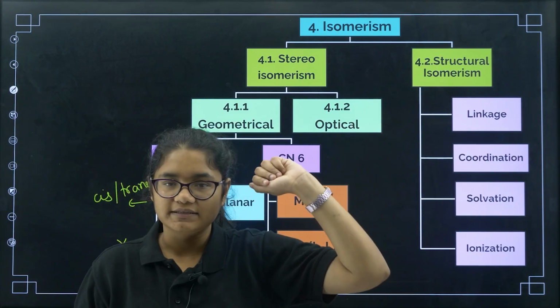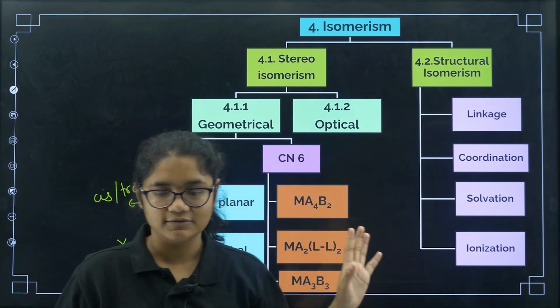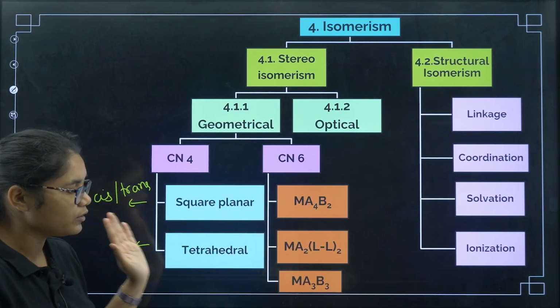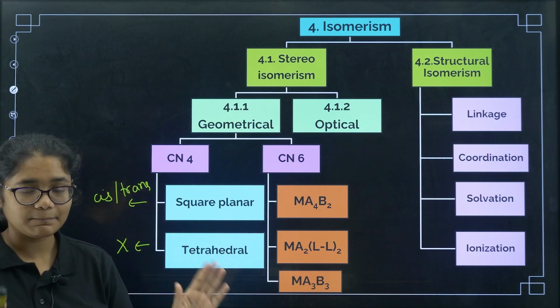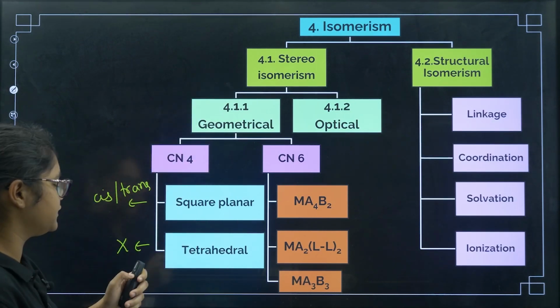Coming to structural isomerism, we have four types: linkage, coordination, solvation, ionization. I hope this flowchart is very clear. I want all of you to draw it, keep it and understand this. Okay. Now we'll first cover stereoisomerism.